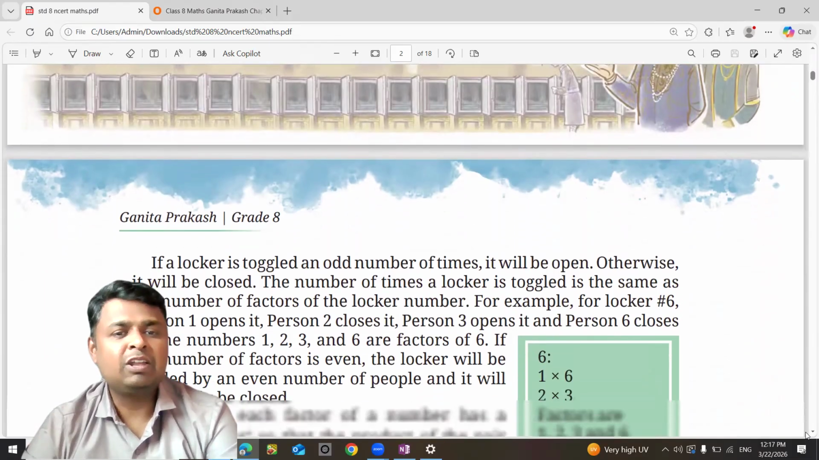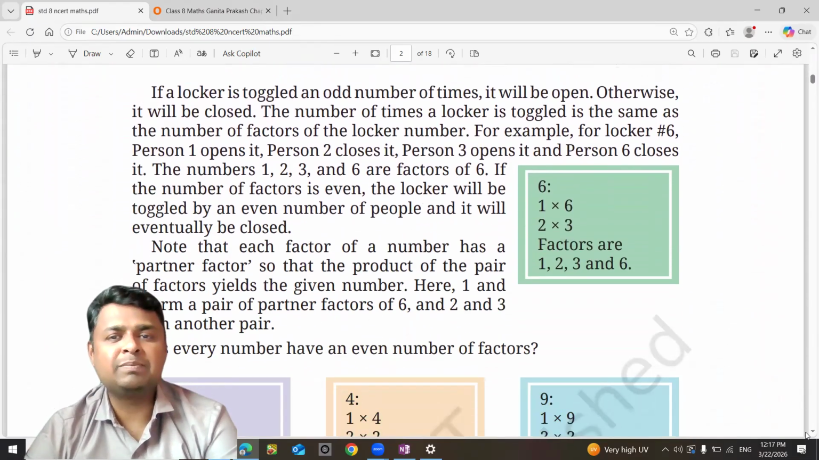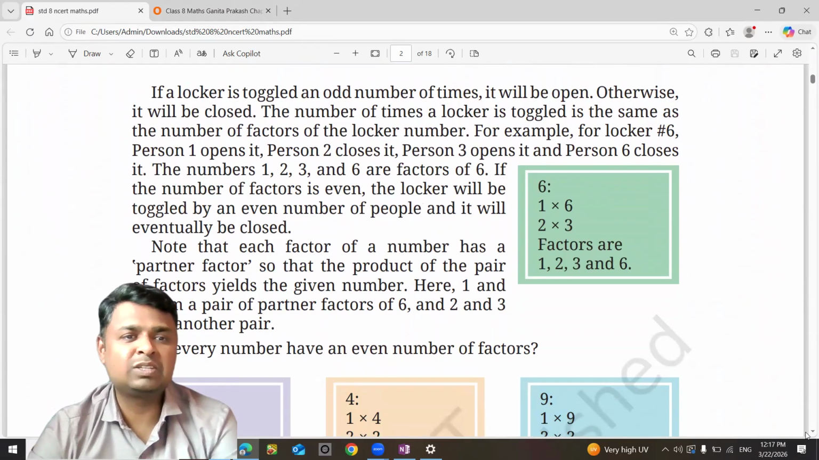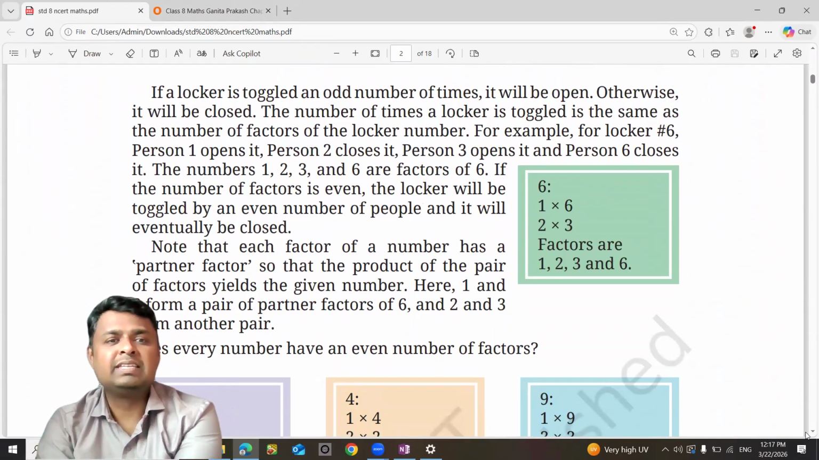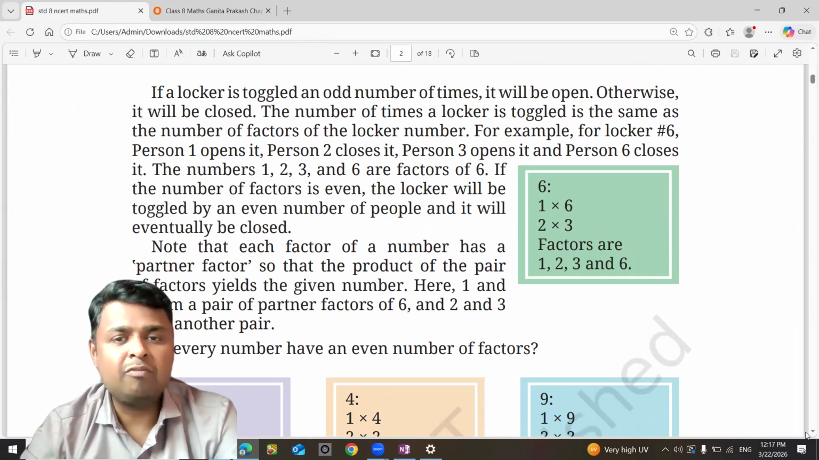If the locker is toggled an odd number of times, it will be open. Otherwise, it will be closed. The number of times the locker is toggled is the same as the number of factors of the locker number.